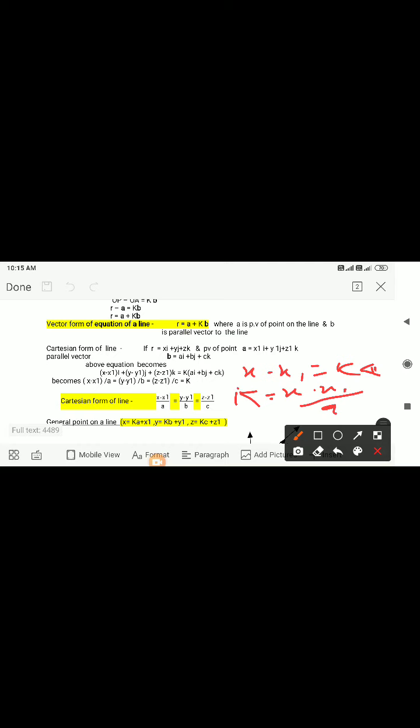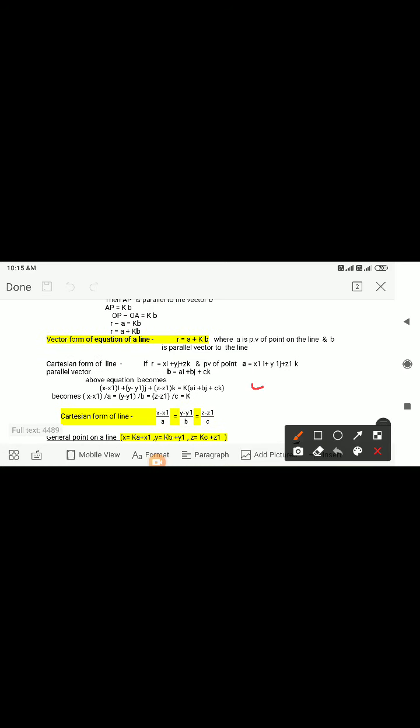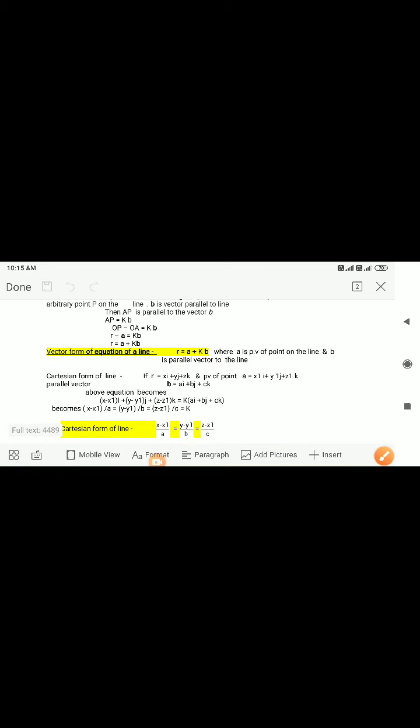Similarly, y minus y1 is equal to kb, coefficients of j are also equal. So k is equal to y minus y1 upon b. Similarly, we can find k is equal to z minus z1 upon c.